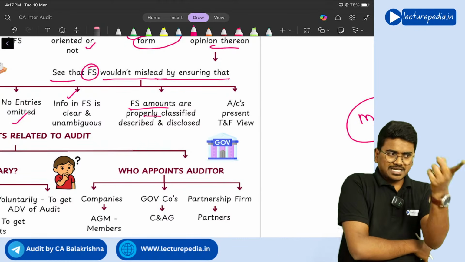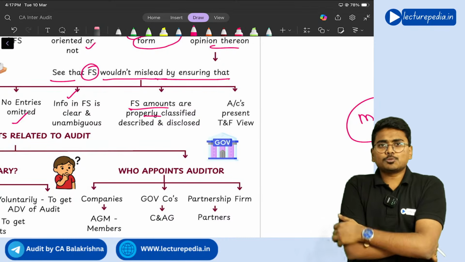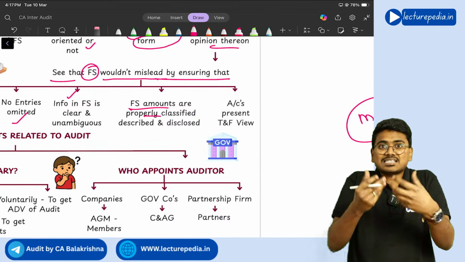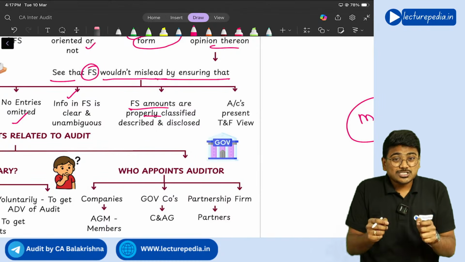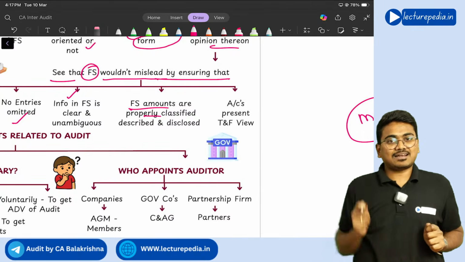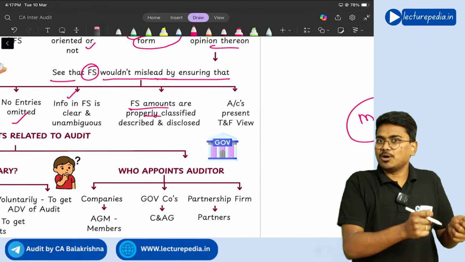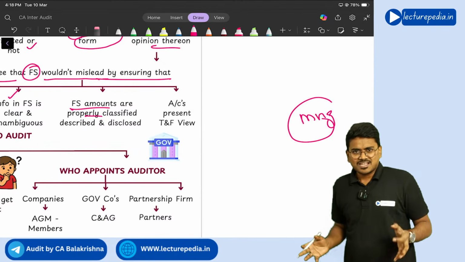It should be properly classified in the balance sheet. Only revenue expenditure should be brought to P&L. This is nothing but classification. So the auditor, during his audit, will also ensure that management has properly classified the amounts in the financial statements. Getting it?